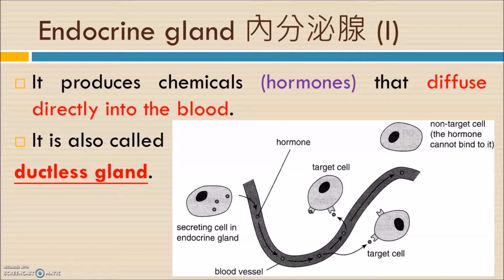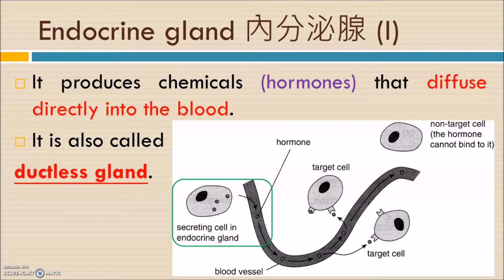And for the endocrine gland, they also produce chemicals, and we can name them hormones. The hormones will go into the blood, so they will enter the bloodstream and then go through all body parts. So that's why there is no specific duct, and why we can also call the endocrine gland a ductless gland.